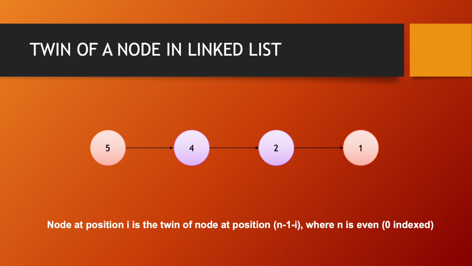So in our example here, the node which is pointing to the value 5, its corresponding twin is 1. And the node which points to the value 4, its corresponding twin points to the node with the value 2. Right? So moving on.